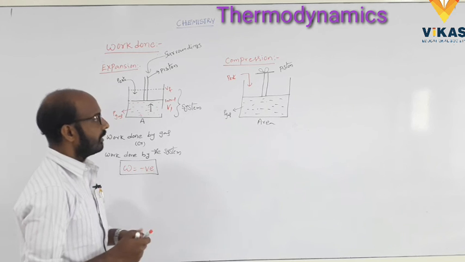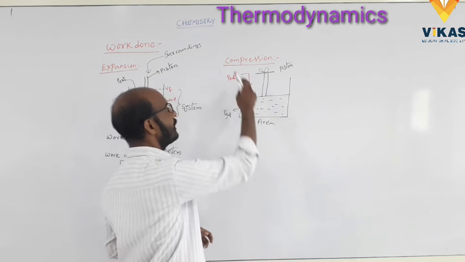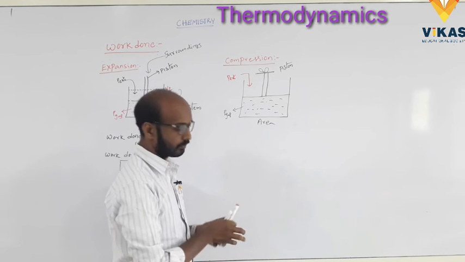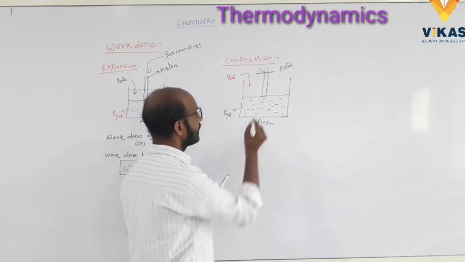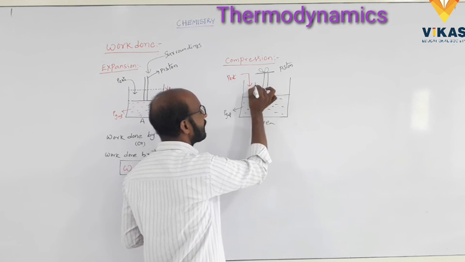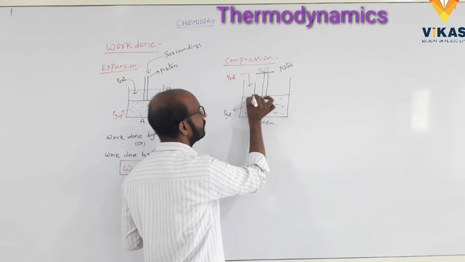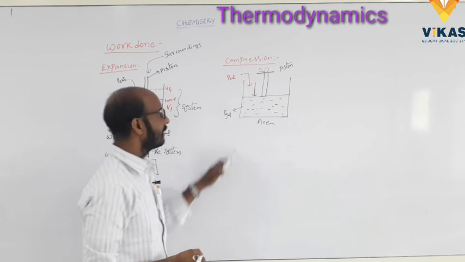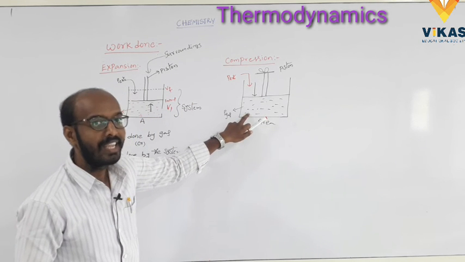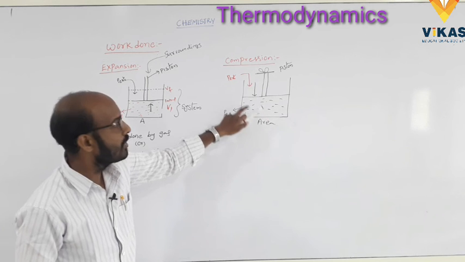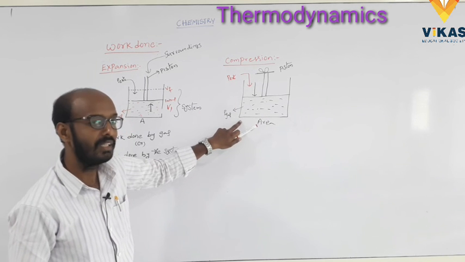Here, what is the meaning of compression? Here the external pressure is more than the gaseous pressure. The atmospheric pressure is more than the gaseous pressure.